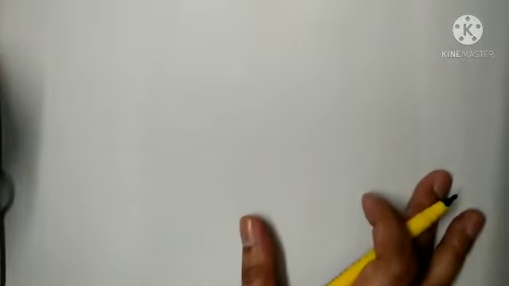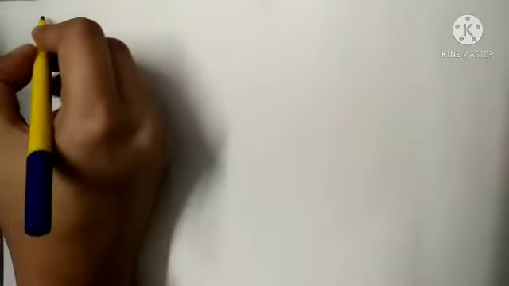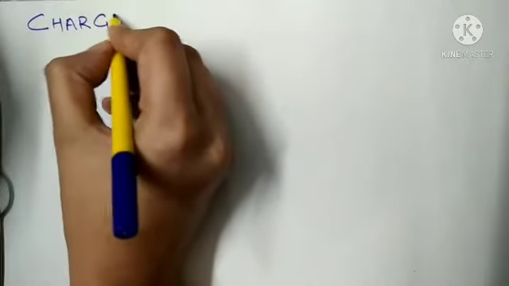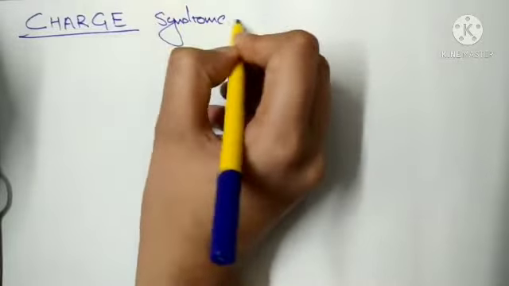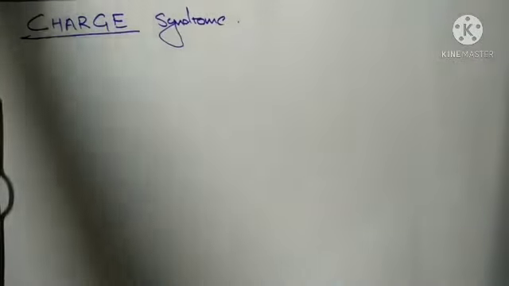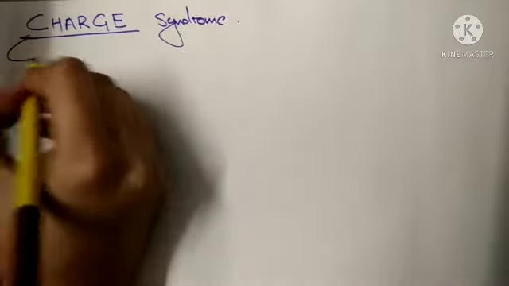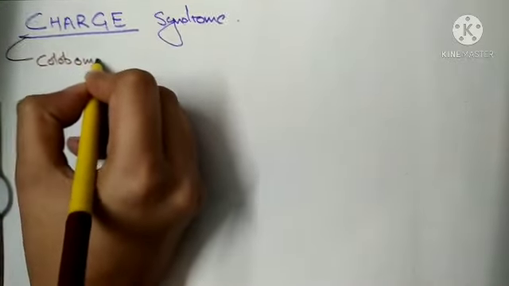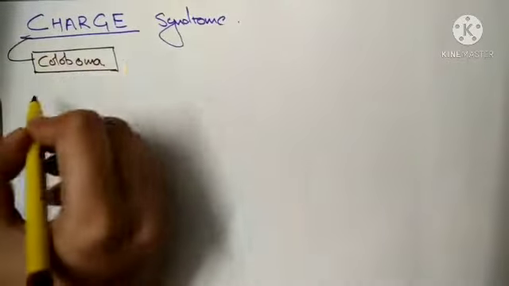I am writing what CHARGE is here. I hope it is visible to you. Okay, so I am writing CHARGE. C-H-A-R-G-E. Now what is this CHARGE syndrome? The C stands for coloboma, C-O-L-O-B-O-M-A, coloboma. It is an anomaly in the eye.